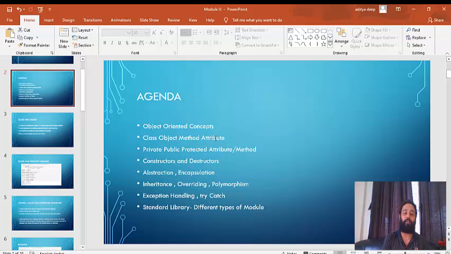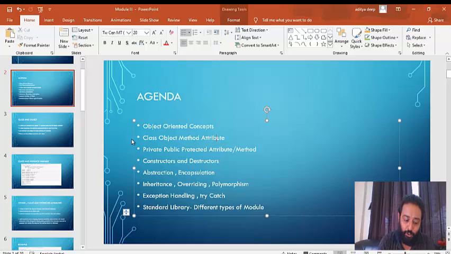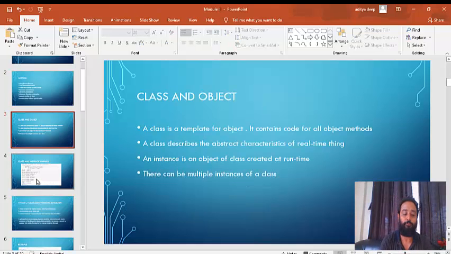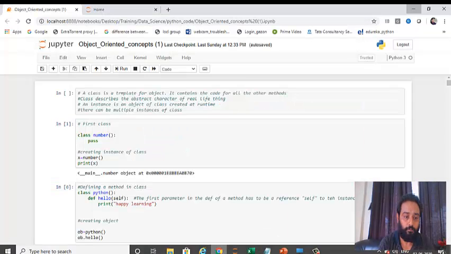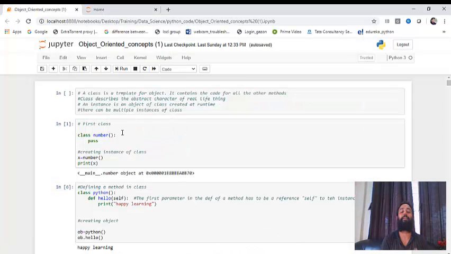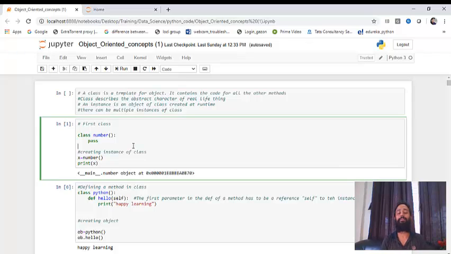For now we have seen classes, objects, attributes and variables. Let me explain a class here. Before that, let's go to the code and let me show you the first basic class. How do we create a class that does nothing? Just for namesake we are creating that class.